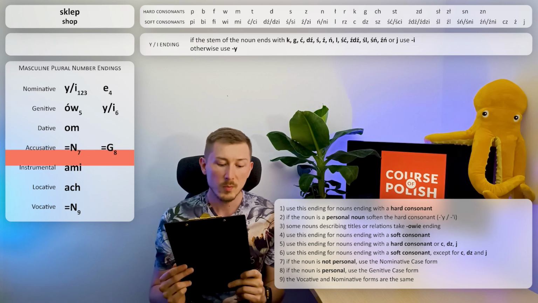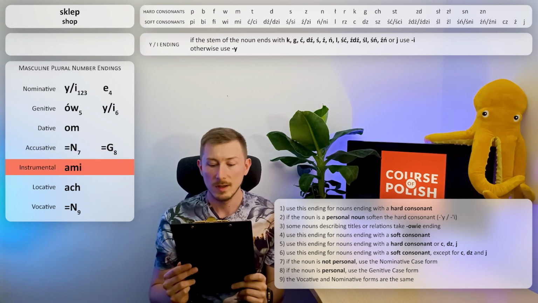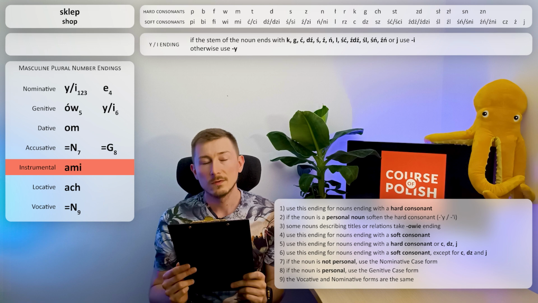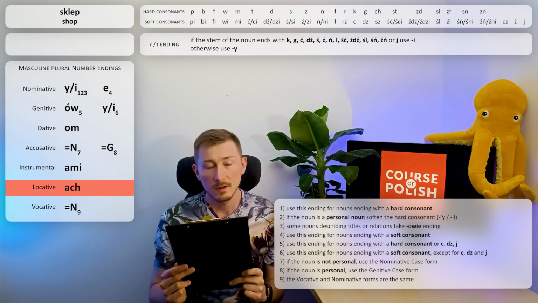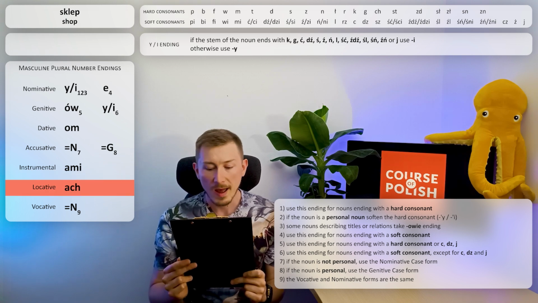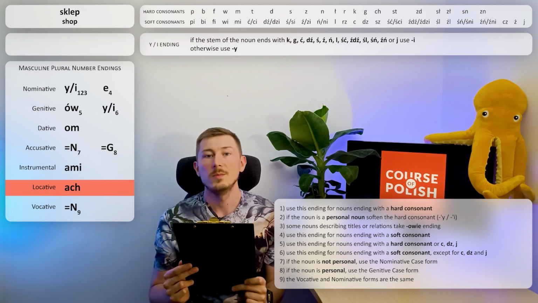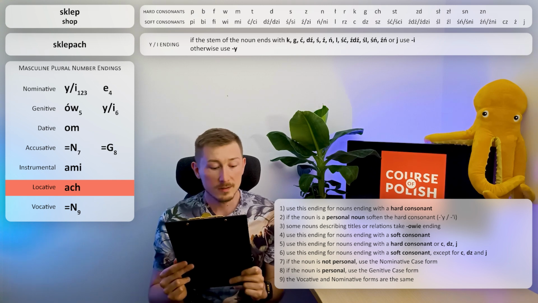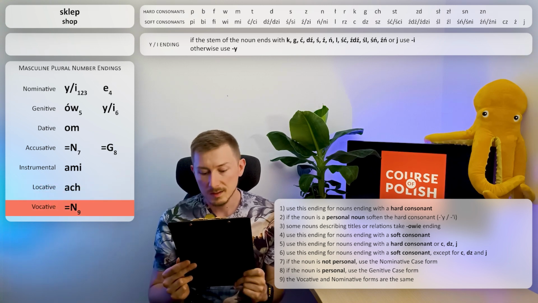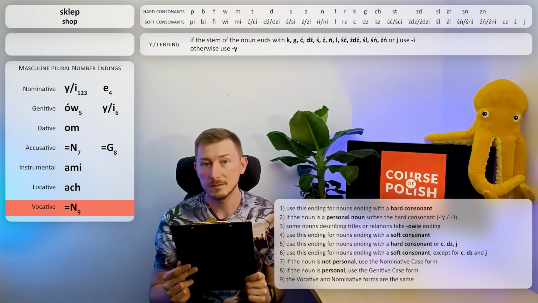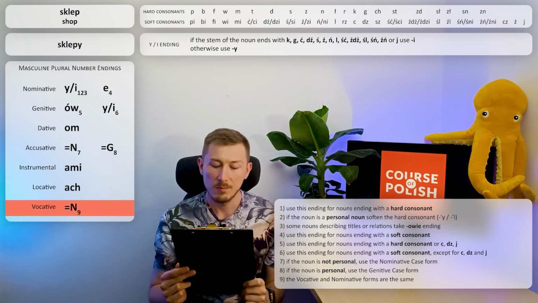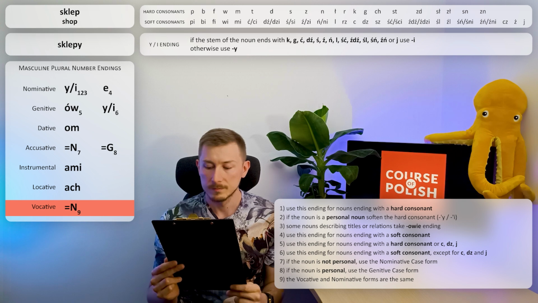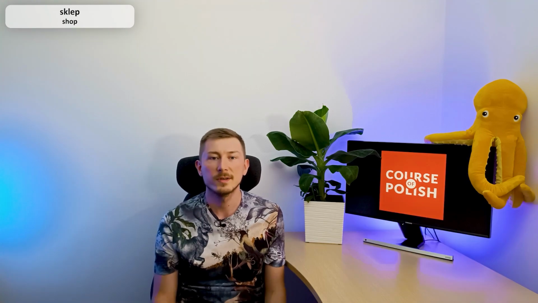Next case, instrumental. Here we have just one option, ending ami, so the final form will be sklepami. Next case, locative. Here we have again just one option, ach, so the final form will be sklepach. And the last one, vocative. It says that we have to use the same form as in nominative case, so it will be sklepy. That was the entire declension of the word sklep.